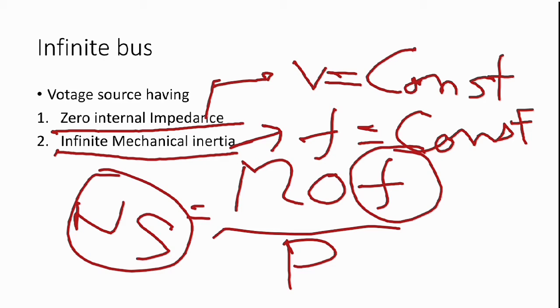So this is a small introduction to the infinite bus system. A lot of students didn't know about it, so that's why I am discussing it here. An infinite bus system is a system where any external change doesn't impact the voltage and frequency.